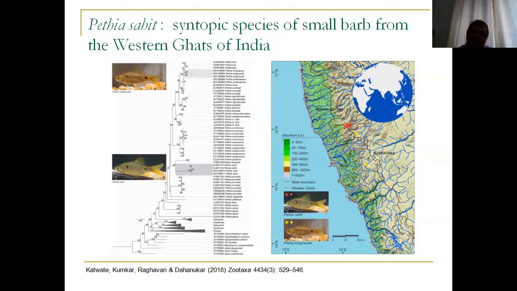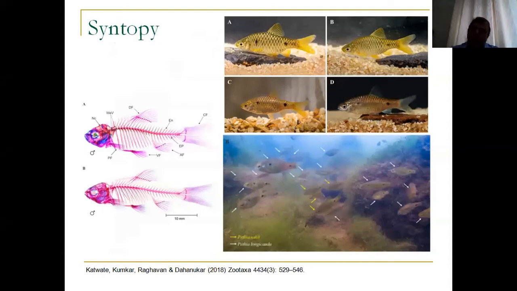When we go and collect these organisms from a shoal, in the same shoal we find some organisms which look like typical longicoda, which do not have much color differences, elongated organisms and so on. But then we also find some organisms which are deeper-bodied, with a different color pattern. They look slightly different. We started looking at them in more detail, and then we suddenly realized that two of the paratypes of what we described as longicoda were not longicoda at all. That was a completely different species.